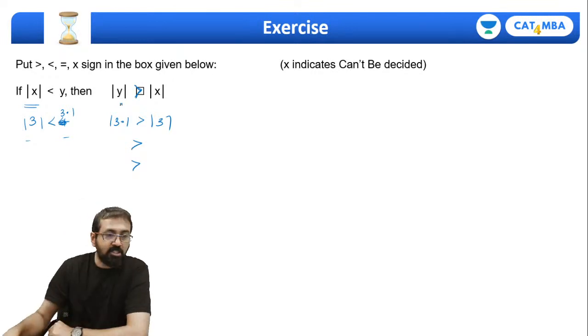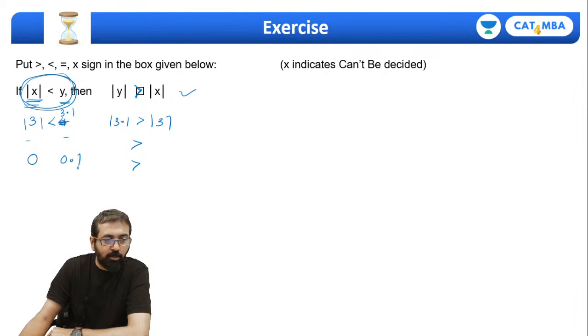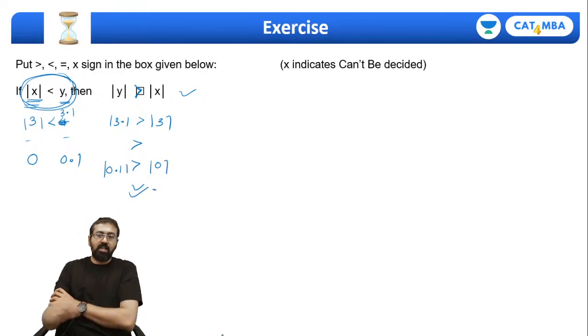Robin, for this question, or even for the previous question, please understand mod x is less than y. If you assume both as 0, of course it will become equal. We need to assume values such that they satisfy this relationship. So if I take x as 0, I'll have to take y as 1 or 0.1 or something like that. Ultimately mod 0.1 is greater than 0, so this relationship is always going to be true. Are we clear with this?